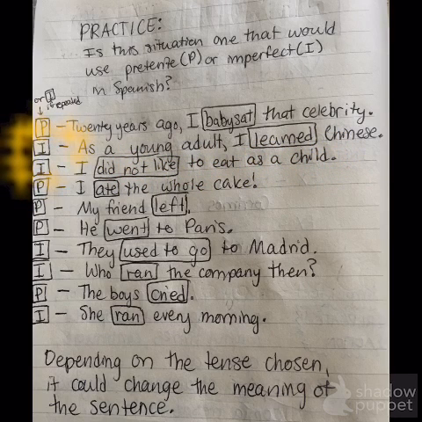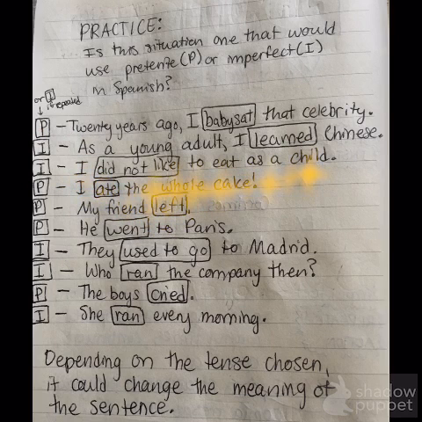As a young adult, I learned Chinese. That would be imperfect because you were learning it over a period of time. You don't usually just learn Chinese in one sitting. I did not like to eat as a child. That was something that was ongoing throughout your whole childhood, so I did not like would be in the imperfect. I ate the whole cake. That's saying that you ate something, so it happened once. So it would be the preterite.